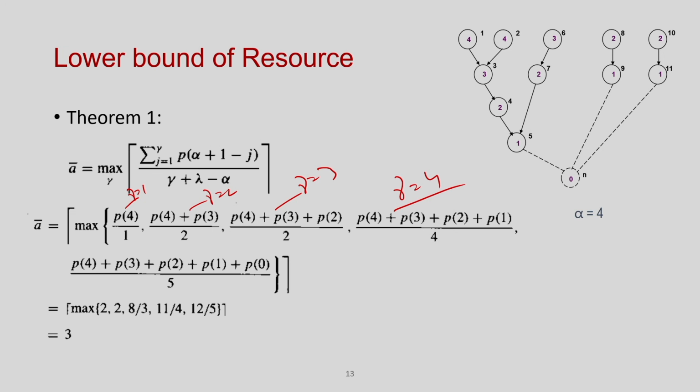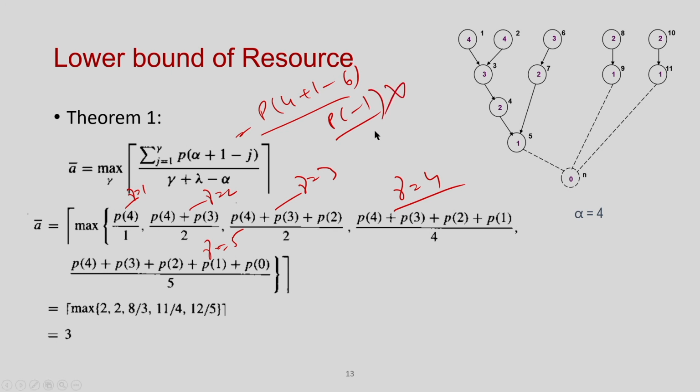And I cannot go beyond gamma equal to 5, because then there is no minus value, right. This will become negative, which is not defined. If you put gamma equal to 6, this will become P plus 4 plus 1 minus 6, which is P minus 1, and there is no P minus 1. So, my gamma will vary from 1 to 5.